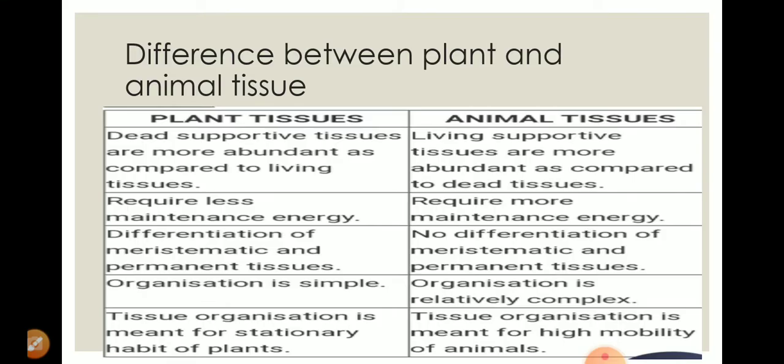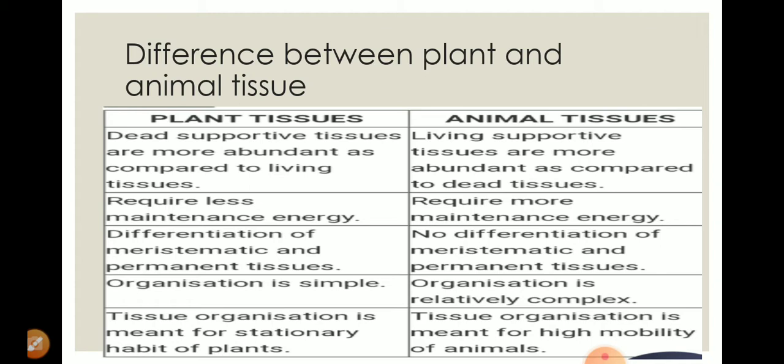Let us see the first difference. Plant tissue consists of about 60-70% dead cells. More than 60% or 70% consist of dead cells, but animal tissues are composed mostly of living cells.